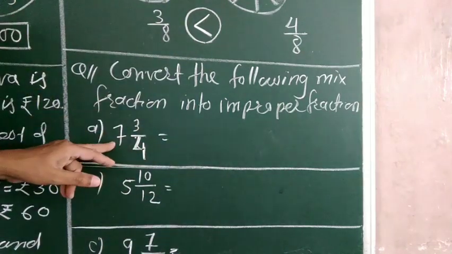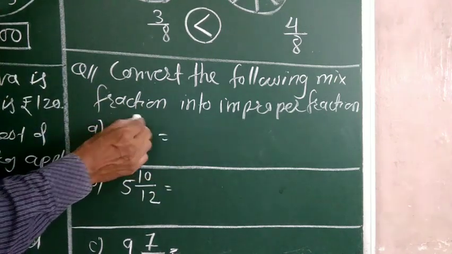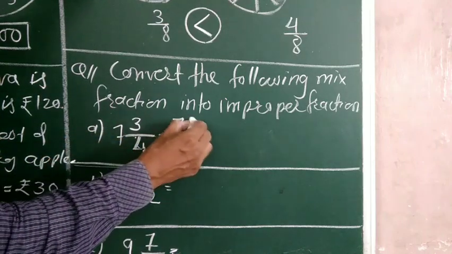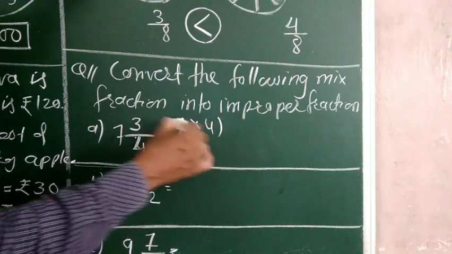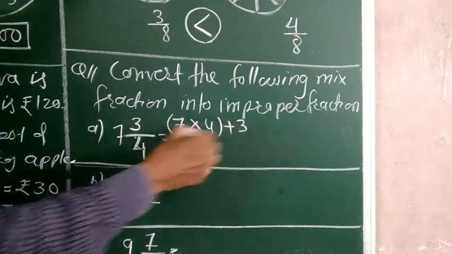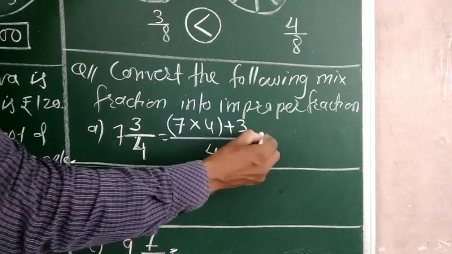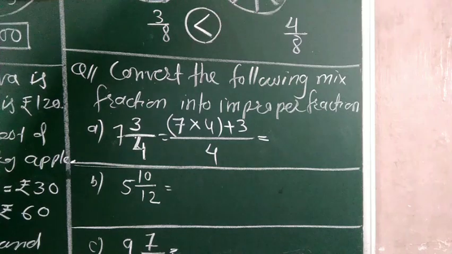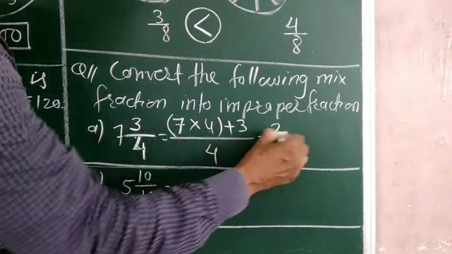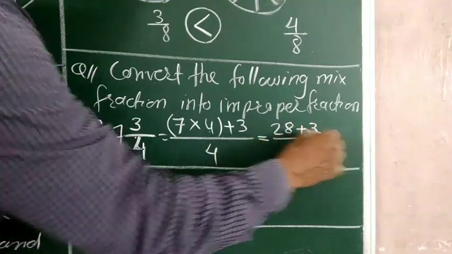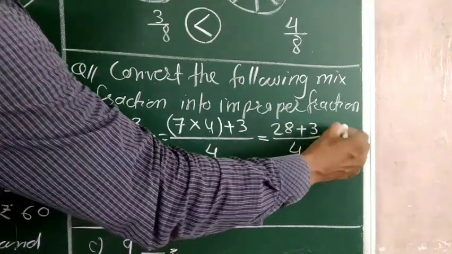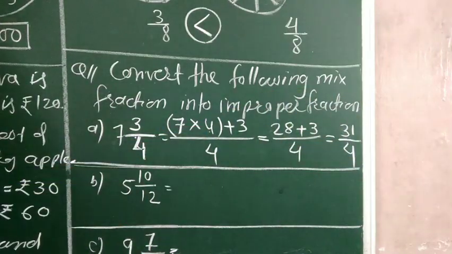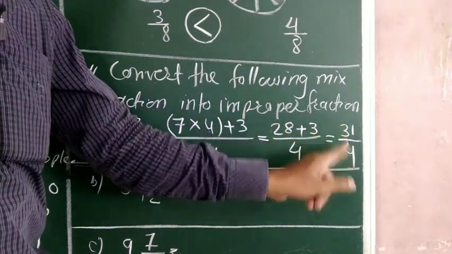Now see, it is 7 integer 3/4. So what is this now? You have to multiply this 7 integer into the denominator, okay, then plus the number of the numerator, which is 3. Now see, 7 into 4 it is 28. Then plus 3. Now 28 plus 3, 31/4. It is improper. See, numerator is greater here.